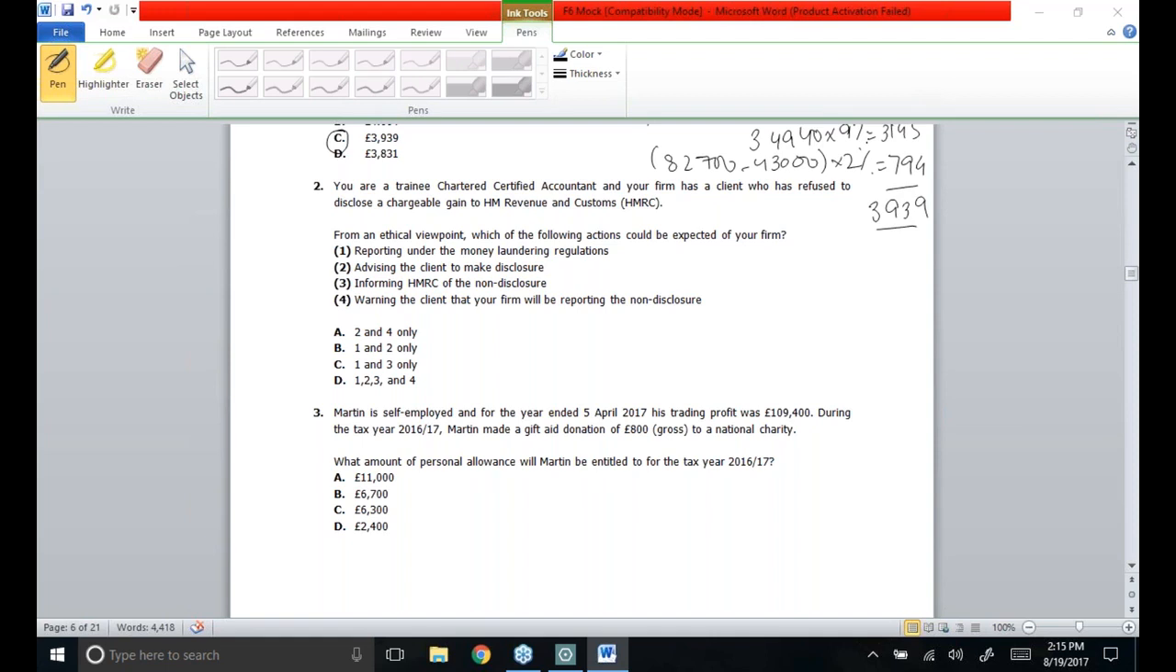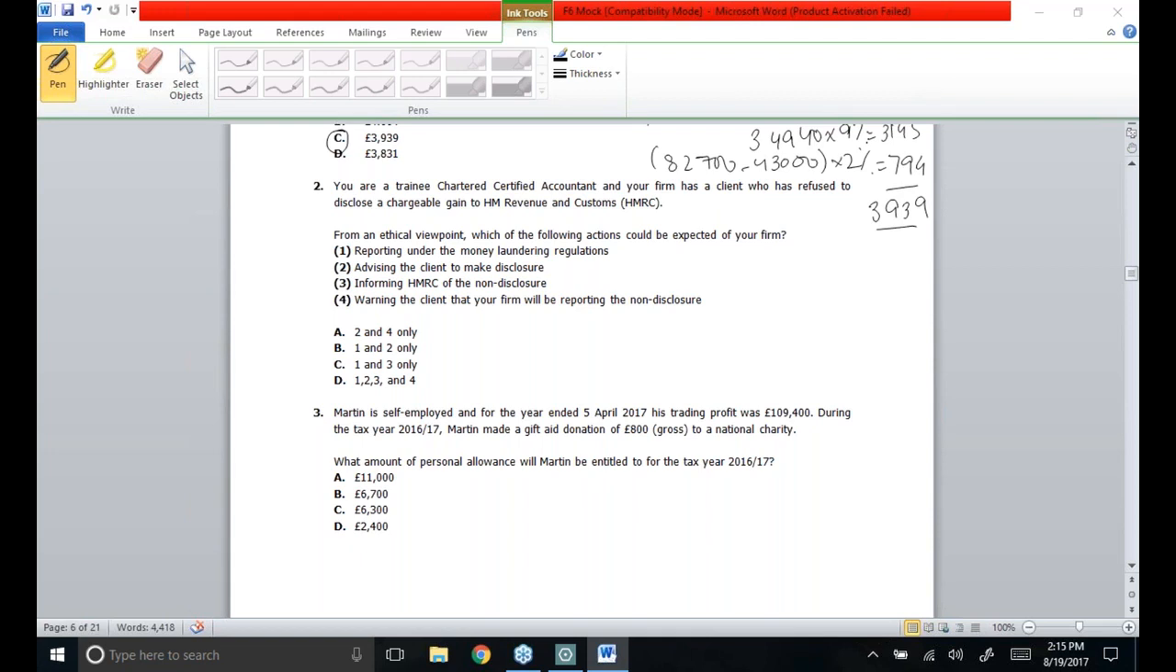Keep one thing in mind: being a certified chartered accountant, being a trainee accountant, basically you will have to show your honesty towards HMRC, plus confidentiality aspects of the client have to be maintained as well. So if you are going to report under the money laundering regulations, that could be perfectly fine, because if the problem is suspected to be a large one, then it has to be reported to money laundering reporting officers. Second one is advising the client to make the disclosure.